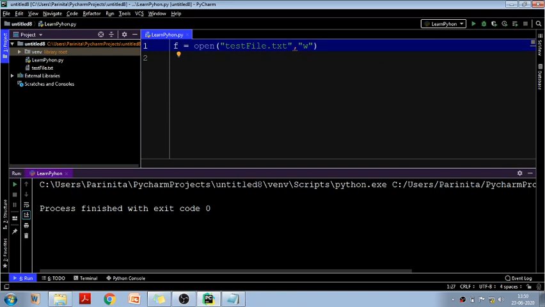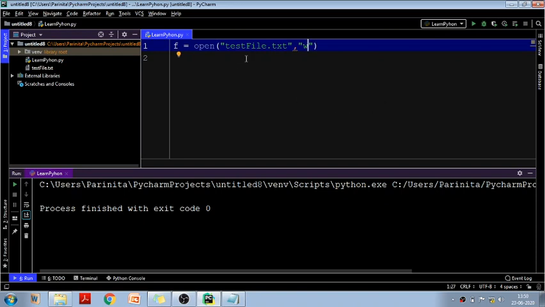So this is the only difference between read mode and write mode, and the similarity is both are used when we want to change something in the file. And again, the similarity between write mode and append mode is that if you are opening any file in write mode or append mode and that file is not already present, the write mode or the append mode will create the file with that name.